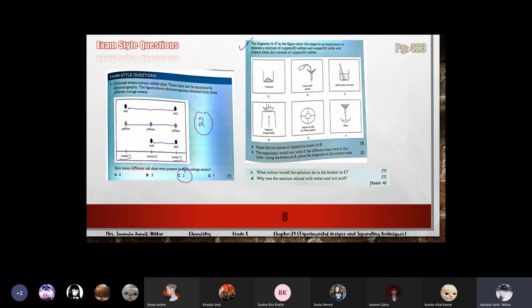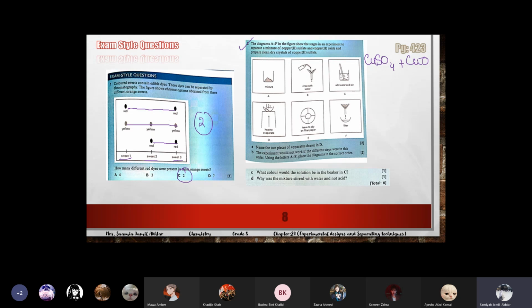The diagrams A to F in the figure show the stages in an experiment to separate a mixture of copper sulfate and copper oxide and prepare clean dry crystals of copper sulfate. Okay, now we have a mixture. We are doing the experiment of separation of CuSO4, copper sulfate, and copper oxide. These two are solids, powders.